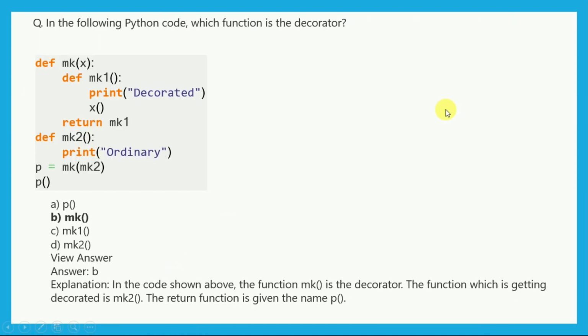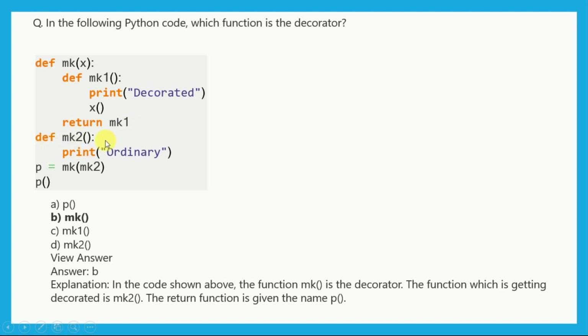Now the question is, in the following Python code which function is the decorator? Here we have a function def mk(x) and def mk1 and print decorated x function. Now return.